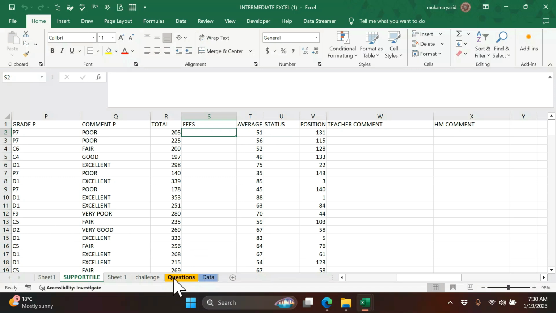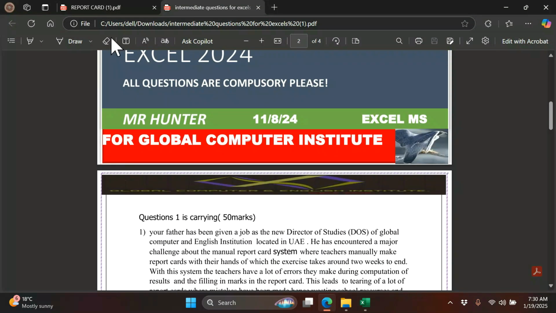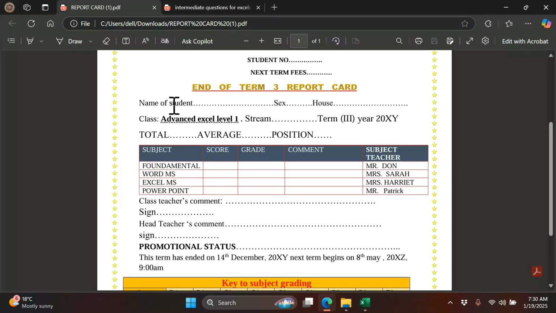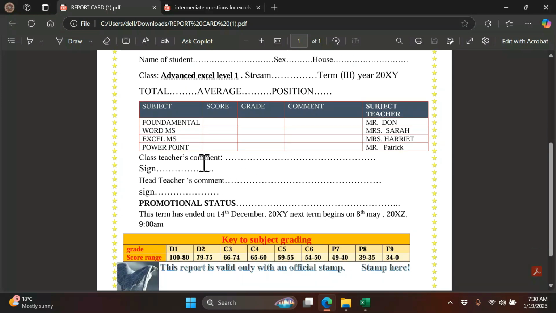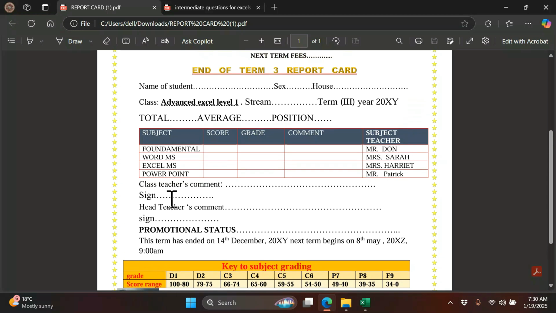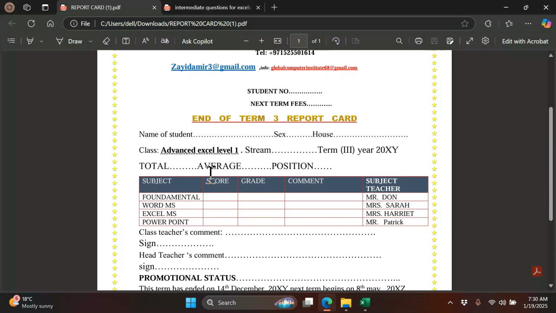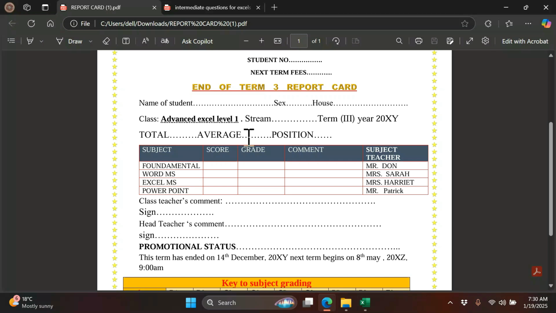So let us go to our question. We see what we are remaining with. Or let us go to our report card. Since we have calculated the comments on this report card, we are remaining with next term fees. We don't have the class teacher's comment and the headmaster's comment, even the promotion status. We are remaining with only 2 sectors. 1, 2, 3. Yes, 3 remaining.